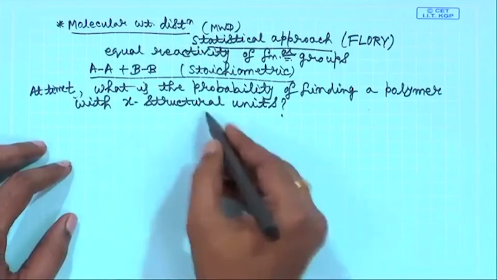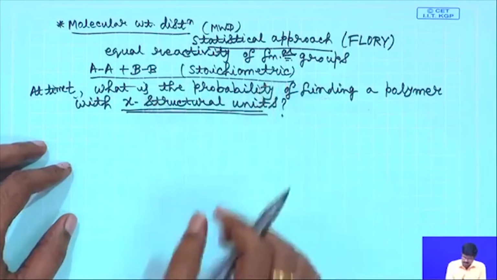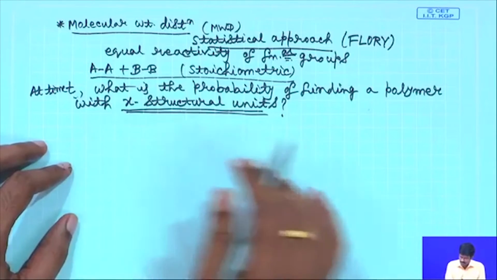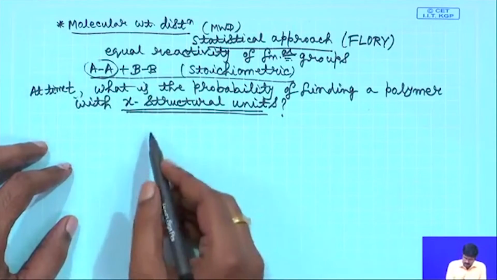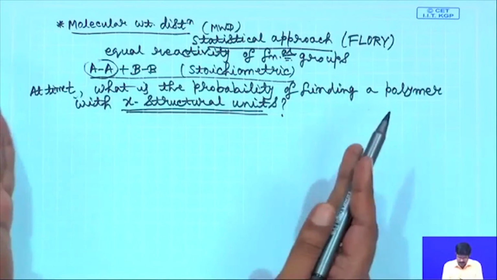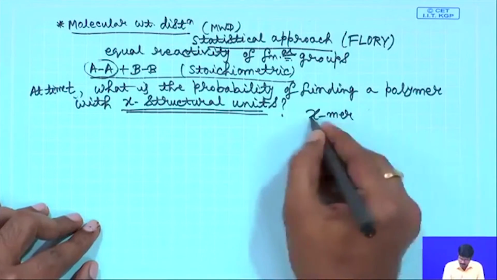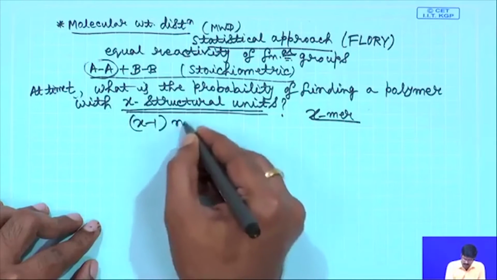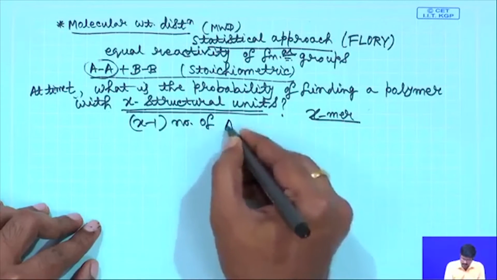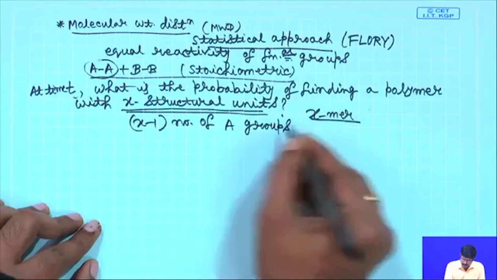So, in order for this situation to unfold, what should happen to the A functional units? For a polymer of x structural units, or an x mer, to be produced, you basically need x minus 1 number of A groups to react.